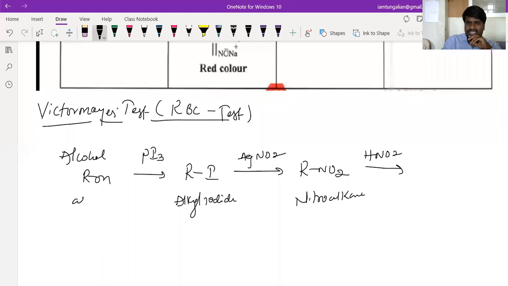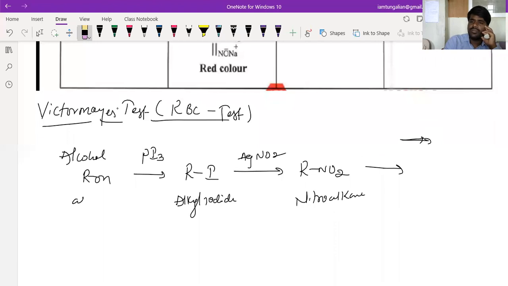Here you can distinguish. This is followed by base, beta. If it forms a red color, this is primary alcohol, beta. If you get the red color, this is primary alcohol.